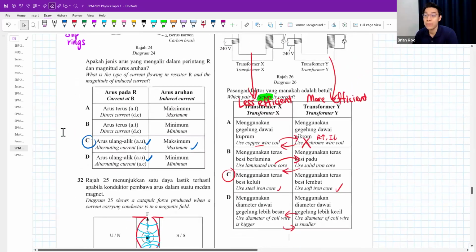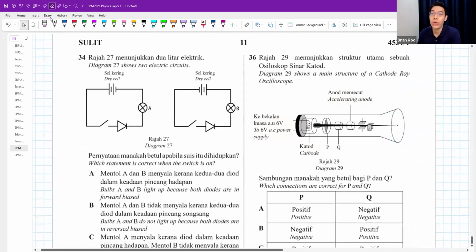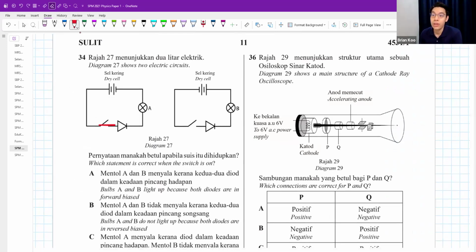Question 34. Which statement is correct when the switch is on? When you turn on the switch, current will flow like this. The diode will allow it to flow, so the bulb will light up. Okay, when current flows like this, the diode doesn't allow it to flow, right? It must be the same direction as this arrow, the arrow of the diode, then only it allows it to flow. So this one cannot flow, bulb does not light up.